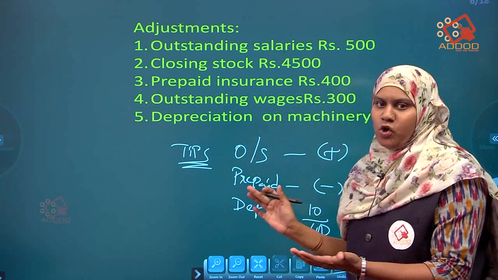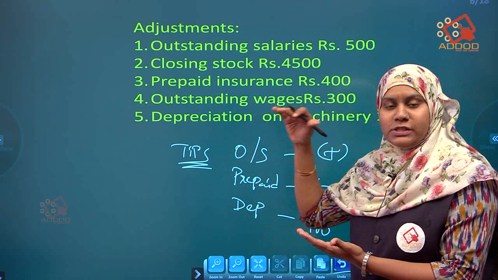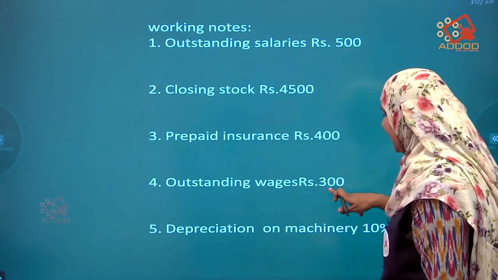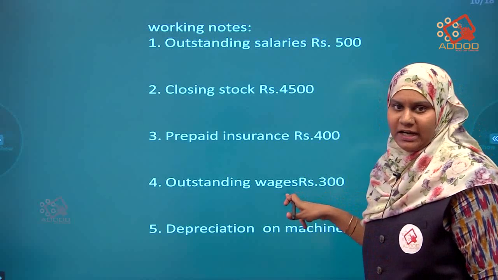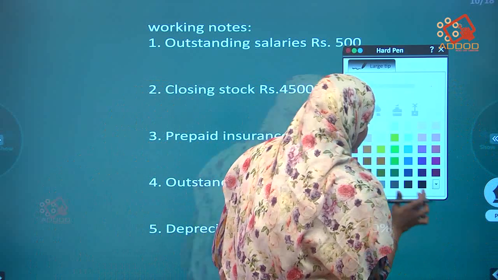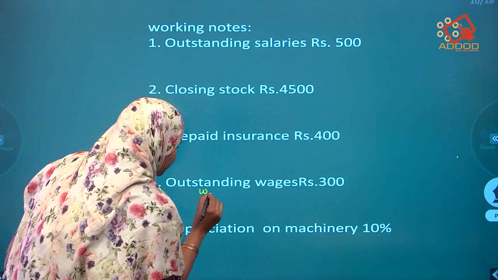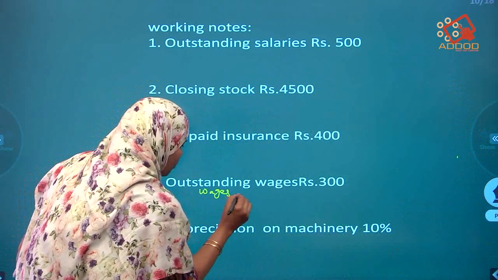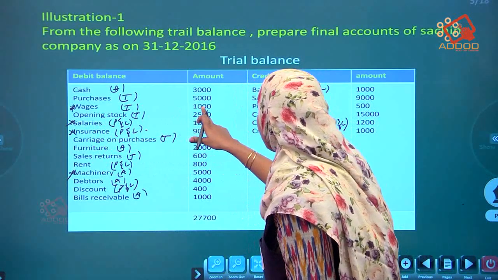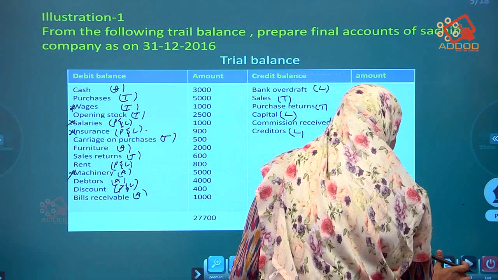So, before posting, go to the working notes. Here, outstanding wages, rupees 300 is there. So, first, what are the wages? How much are the wages? 1,000.